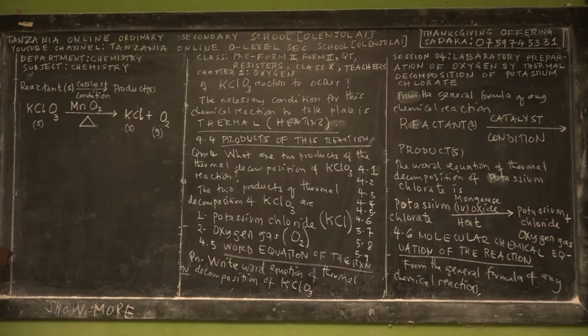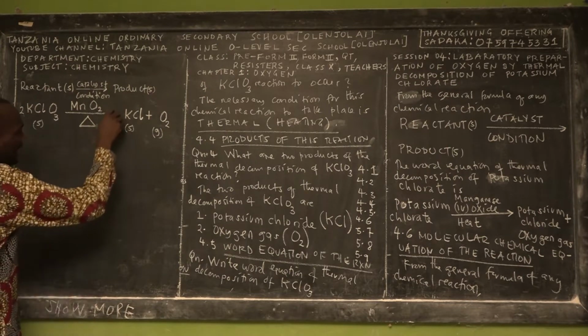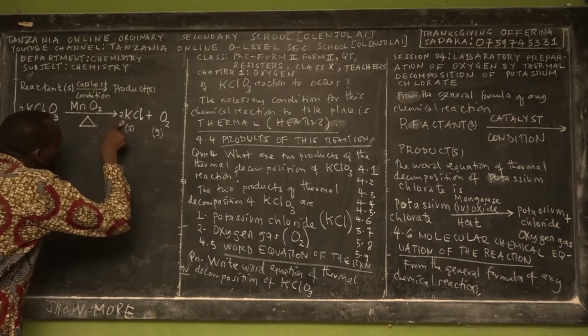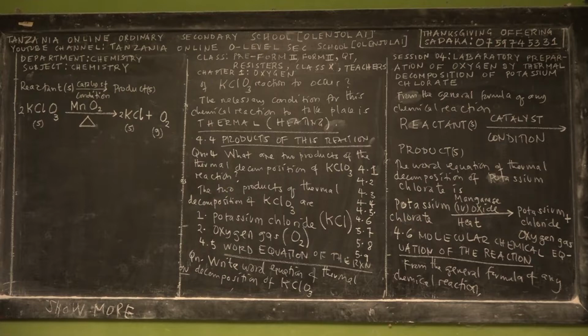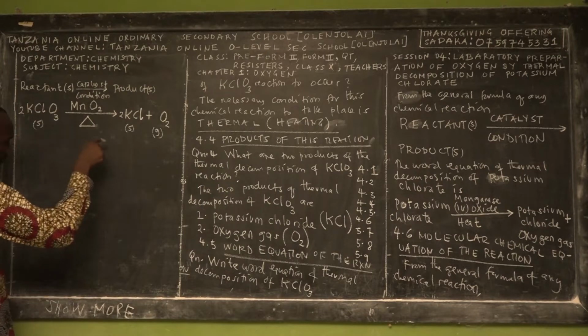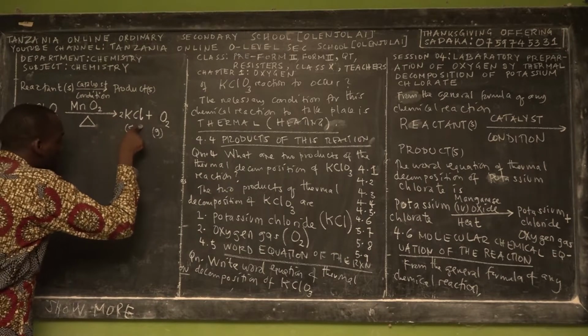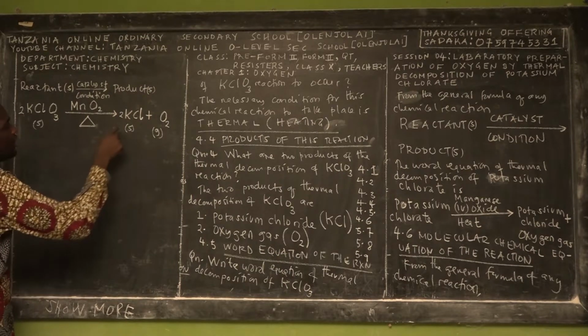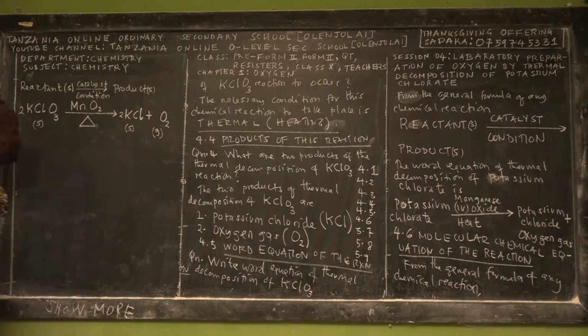So I think for good balancing, let me add 2 here, and let me add 2 here, to balance the number of potassium. So we have 2 atoms of potassium on the reactant side and 2 atoms of potassium on the product side. 2 atoms of chlorine on the reactant side, and 2 atoms of chlorine on the product side. 6 atoms of oxygen, 2 times 3, 6 atoms of oxygen on the reactant side, but here we still have 2 atoms of oxygen.